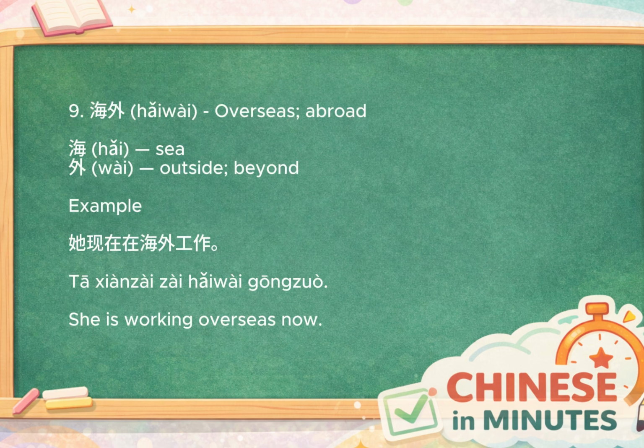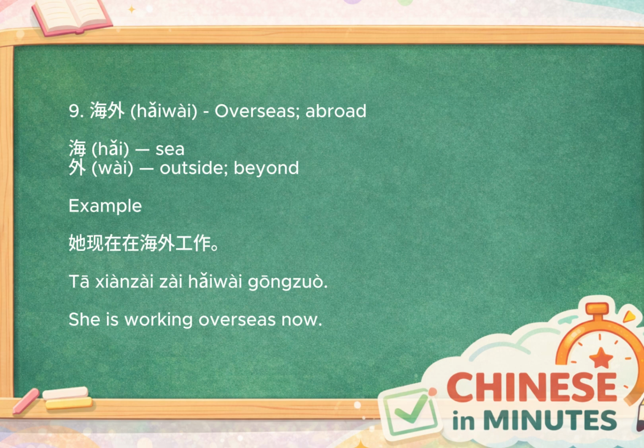Our ninth word is 海外, which means overseas or abroad. Let's look at the characters. 海 means sea, and 外 means outside or beyond. So the literal meaning is beyond the sea. In modern Chinese, however, 海外 doesn't literally mean being on the other side of the ocean. Instead, it's commonly used to refer to foreign countries outside your own country.